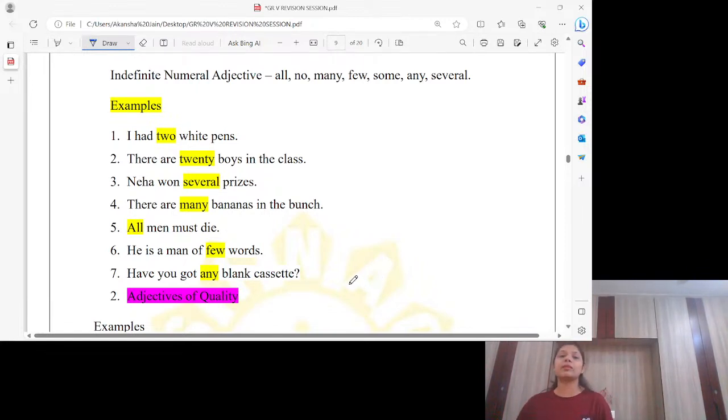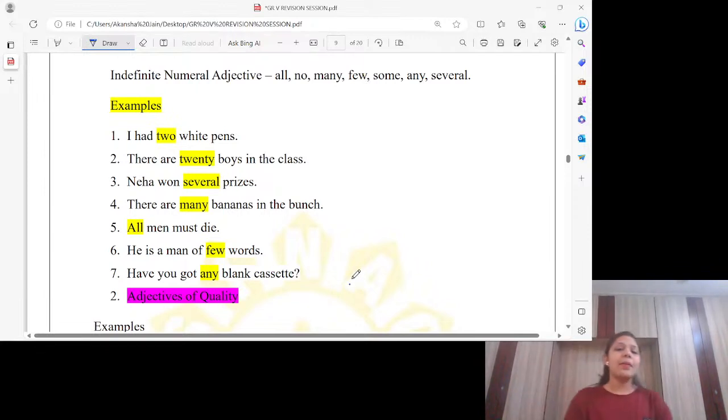But remember one thing, whenever we are using indefinite numeral adjectives in adjectives of number, we are always using them for countable nouns, not for uncountable. Examples we have here, as you can see: I have 2 white pens. This is definite, of course. There are 20 boys in the class. Again, definite. Neha won several prizes. Do we know how many? Do we know the exact number? No, we don't know. But prizes are countable. So remember, we are using all these indefinite numeral adjectives before countable nouns whenever we talk about adjectives of number.